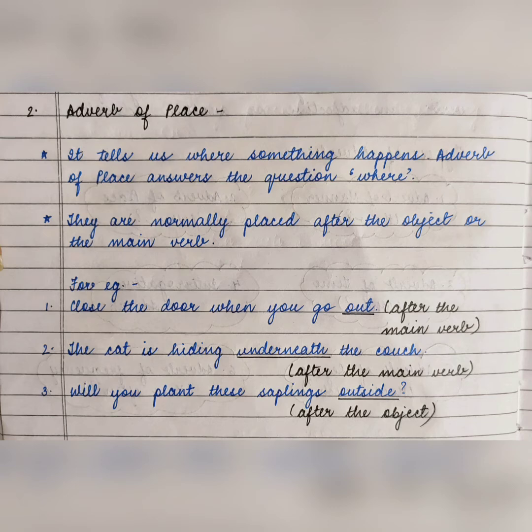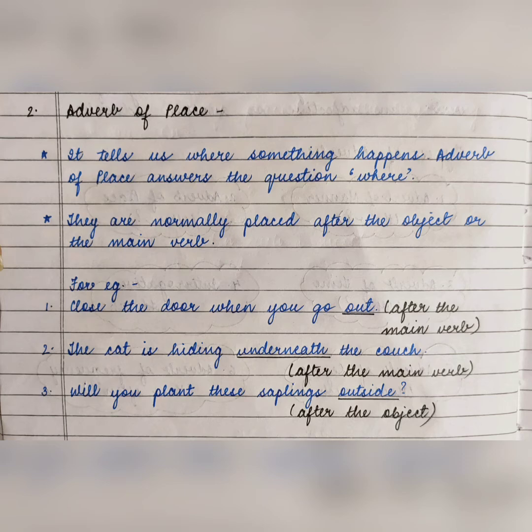Okay, let us see the examples. Close the door when you go out. Here see, where will you go out, मतलब कहाँ जाना है? बाहर जाना है. Where means कहाँ, कहाँ जाना है? बाहर जाना है. So out is the adverb of place, and it has come after the main verb of the sentence, go. Okay, the next example is the cat is hiding underneath the couch.